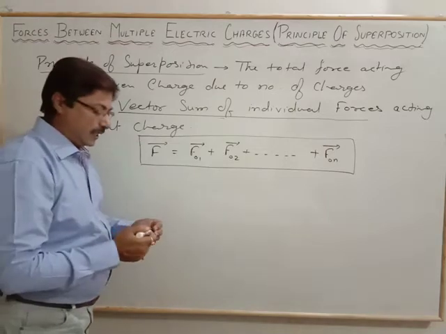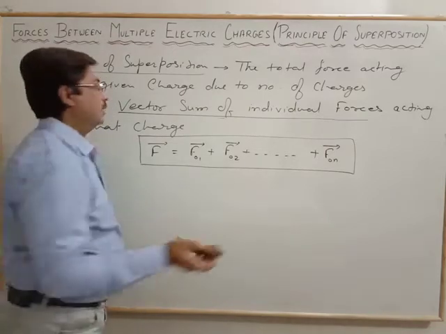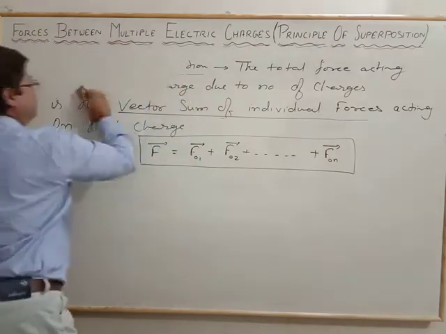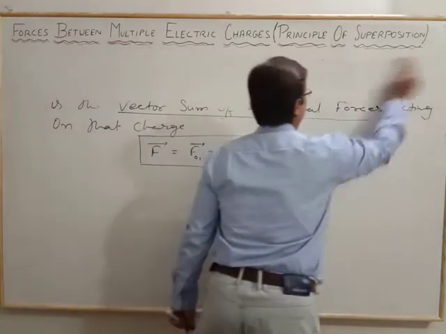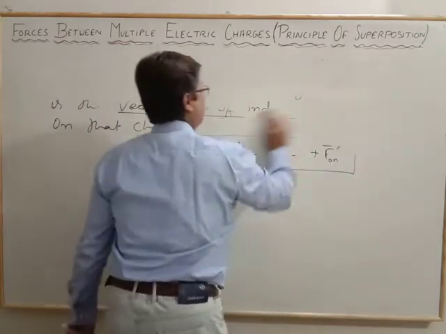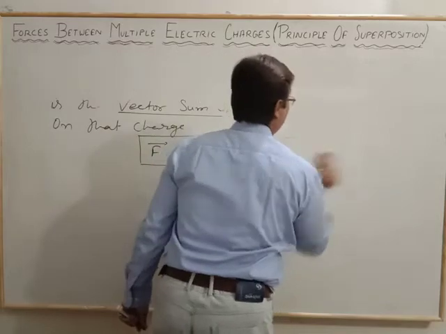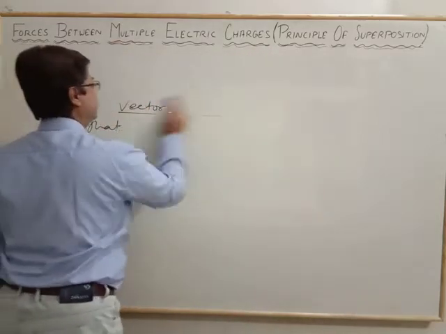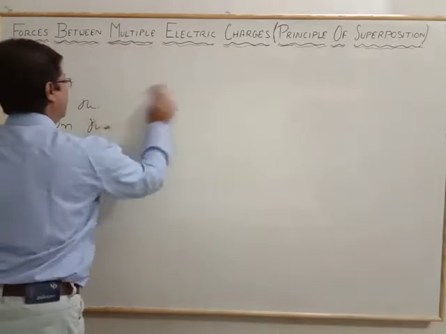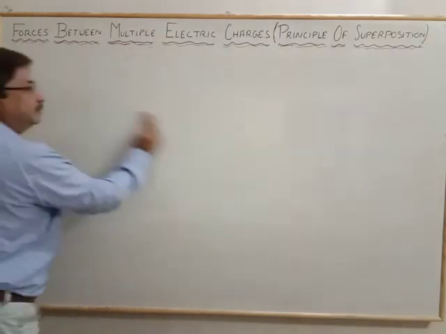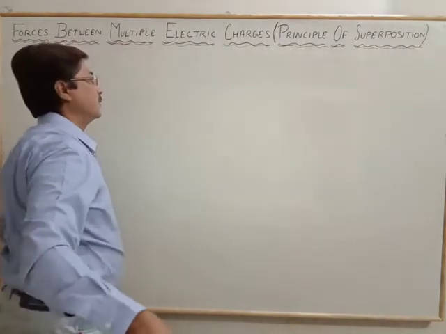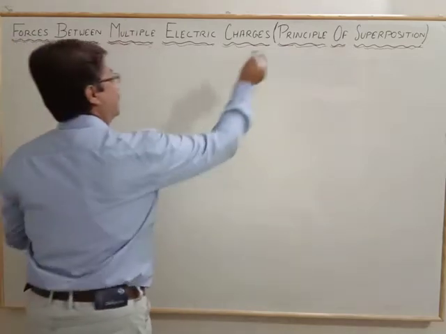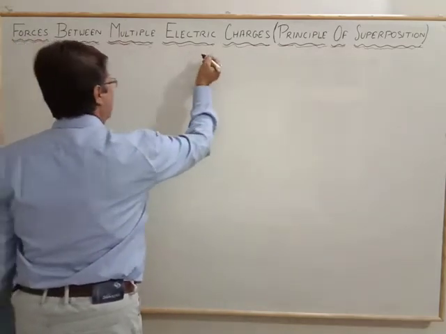Now we will see the arrangement, how it is. We study the principle of superposition in two ways.